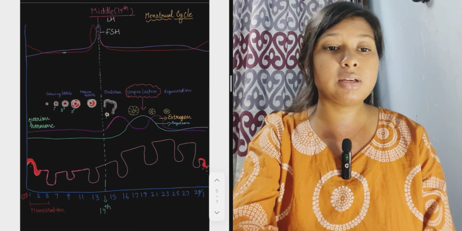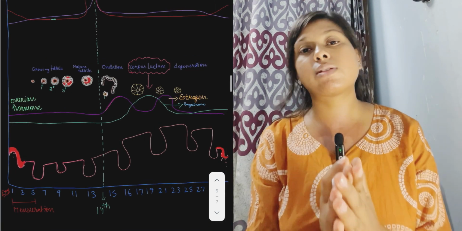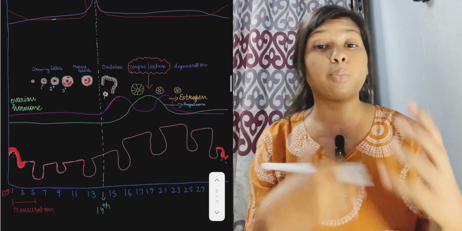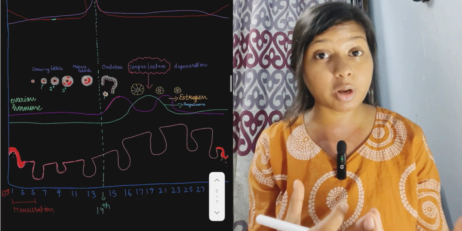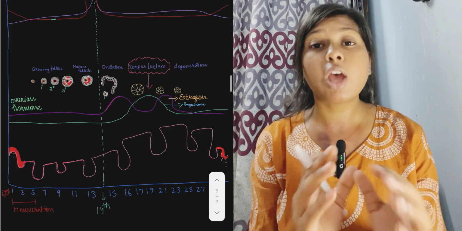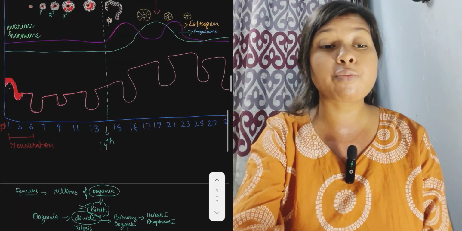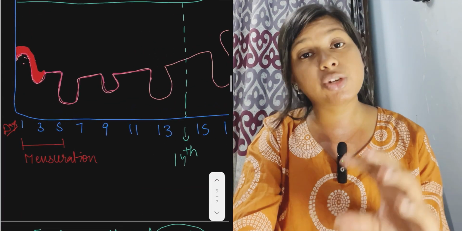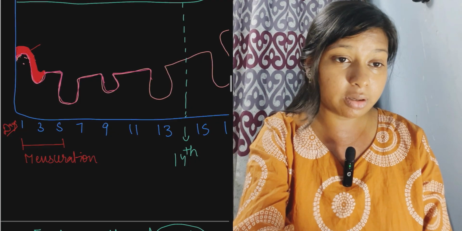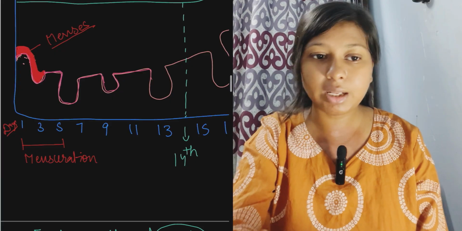Now this is the graph of the menstrual cycle, which basically describes the endometrium disruption and proliferation to form a new endometrium, and it is affected by ovarian hormones and pituitary hormones. So we are going to discuss the whole graph. First of all, menstruation generally lasts for about 3 to 5 days, and this is the blood, the menses, which is released during the menstrual cycle.